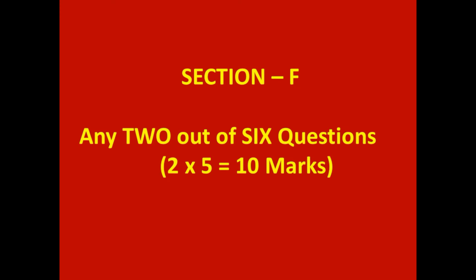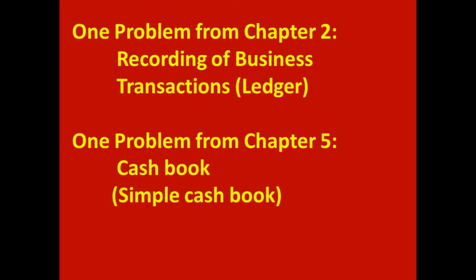Section F, 6 questions will be given. Student has to attempt any 2 out of 6. So more than 50% choice we have here. So each question is for 5 marks. 2 into 5, 10 marks. Out of these 6 questions, 2 are problems.